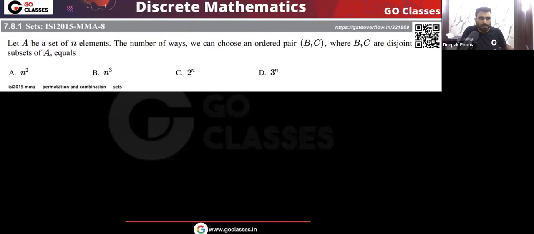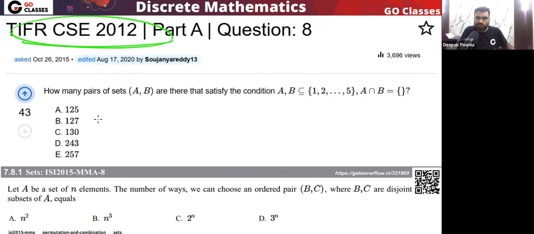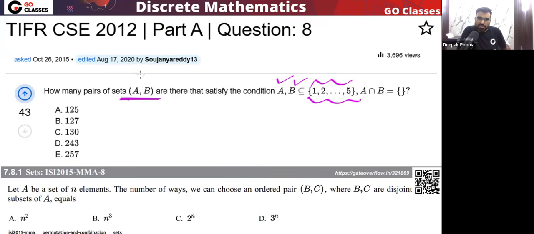So let's solve this question. We have a set A with n elements. The number of ways we can choose an ordered pair B, C, where B, C are disjoint subsets of A. The same question has come in TIFR also. We want B and C to be subsets of this set such that B intersection C should be equal to phi, which means B, C must be disjoint.